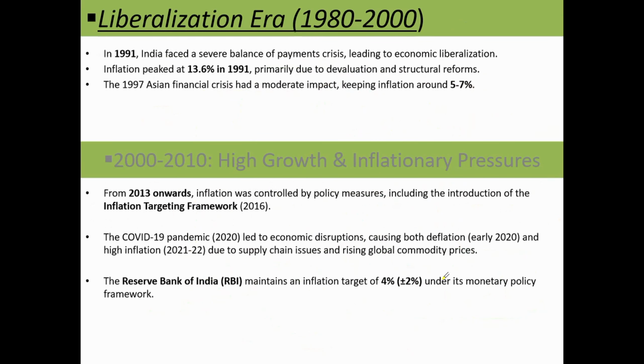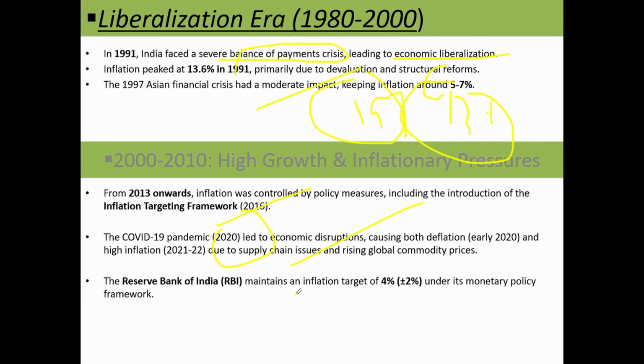Now, in the liberalization era, 1980 to 2000, in 1991 India faced a severe balance of payment crisis. I will cover the balance of payment crisis in a separate video. That led to economic liberalization. In 1991, inflation was at its peak. What was the inflation rate at that time? 13.6%, due to devaluation and structural reform. Again, in 1997 a financial crisis came, and inflation was moderate, 5 to 7%. From 2013 onwards, inflation was controlled by the RBI. In 2020, due to COVID disruption, inflation was a little high because the global supply chain was disrupted.